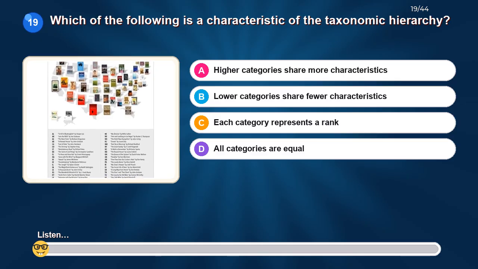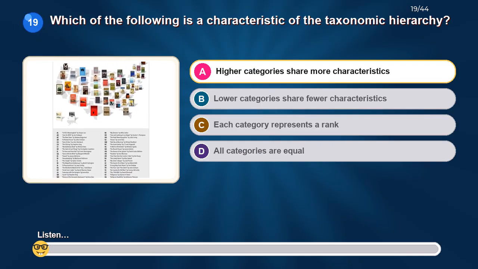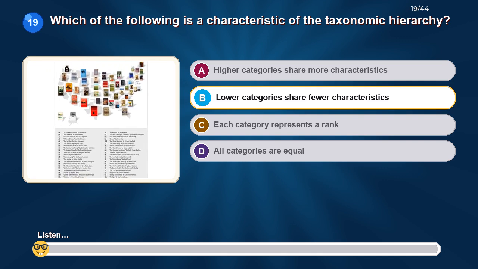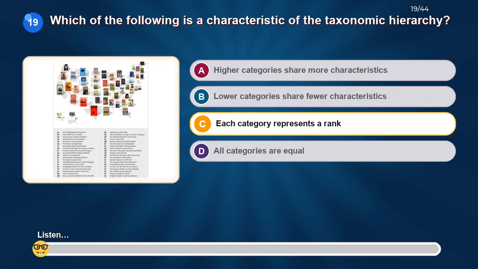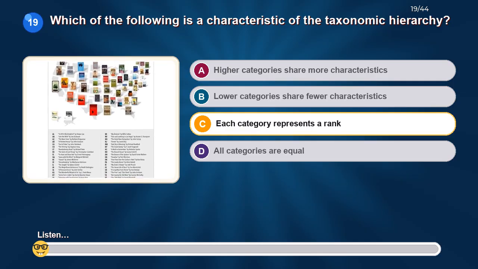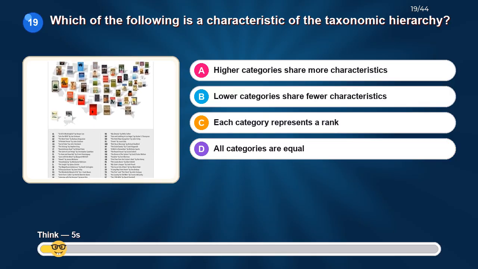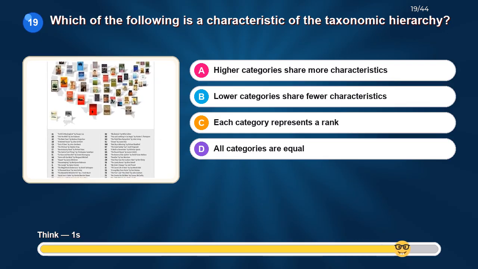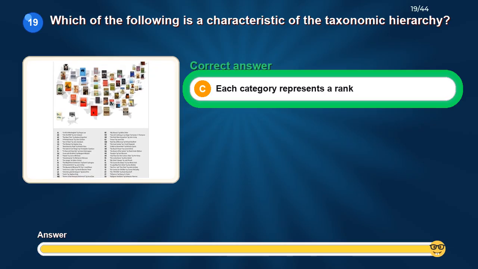Which of the following is a characteristic of the taxonomic hierarchy? Option A, higher categories share more characteristics. Option B, lower categories share fewer characteristics. Option C, each category represents a rank. Option D, all categories are equal. The correct answer is, each category represents a rank.